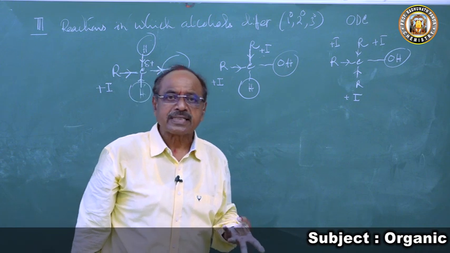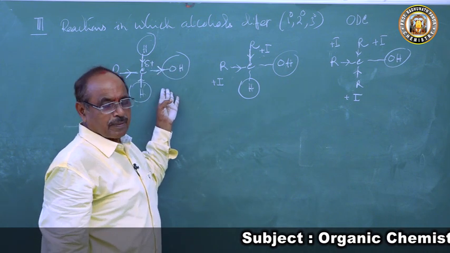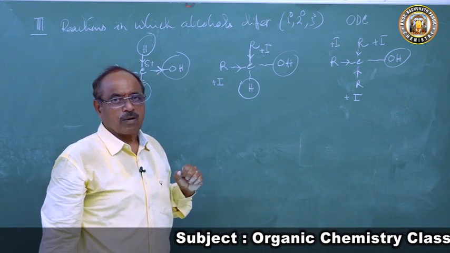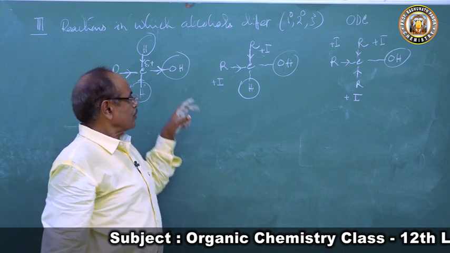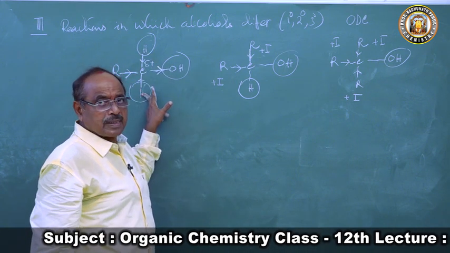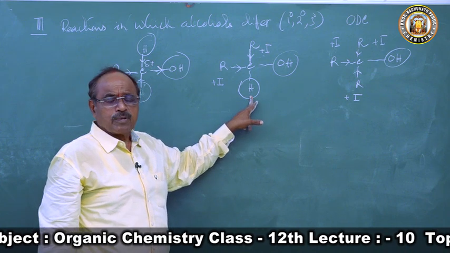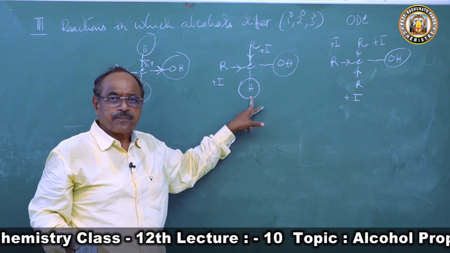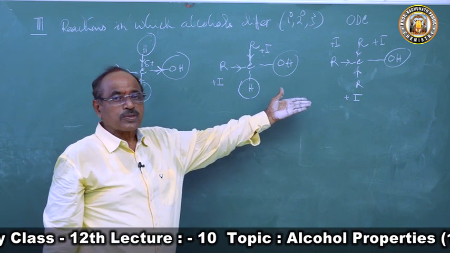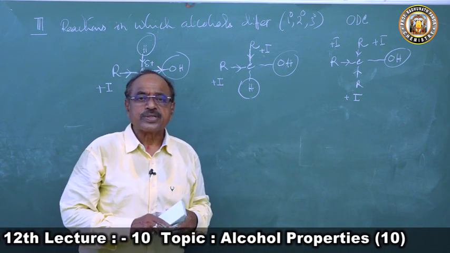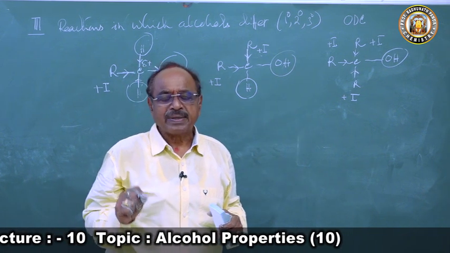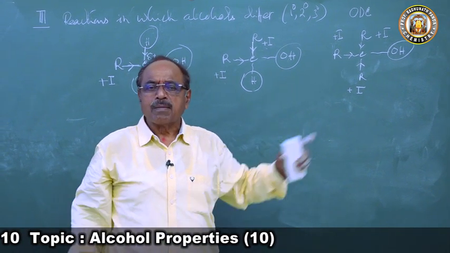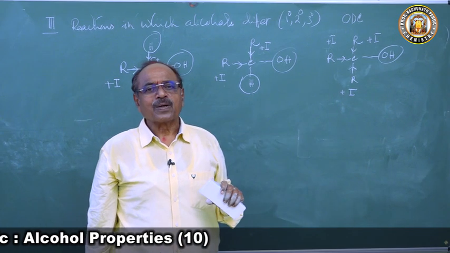So oxidation can be there in primary and secondary alcohol. The hydrogen can be removed, and removal of hydrogen is dehydrogenation. So dehydrogenation is possible in primary and secondary alcohol, but not in tertiary alcohol.